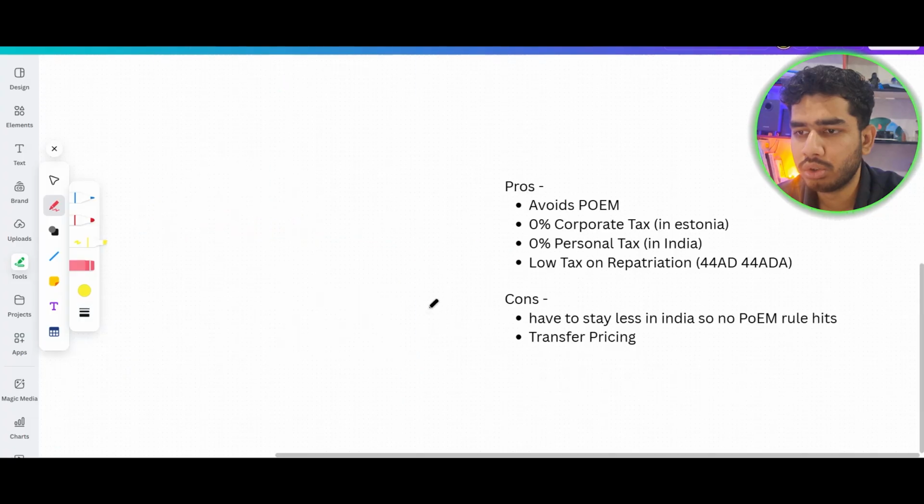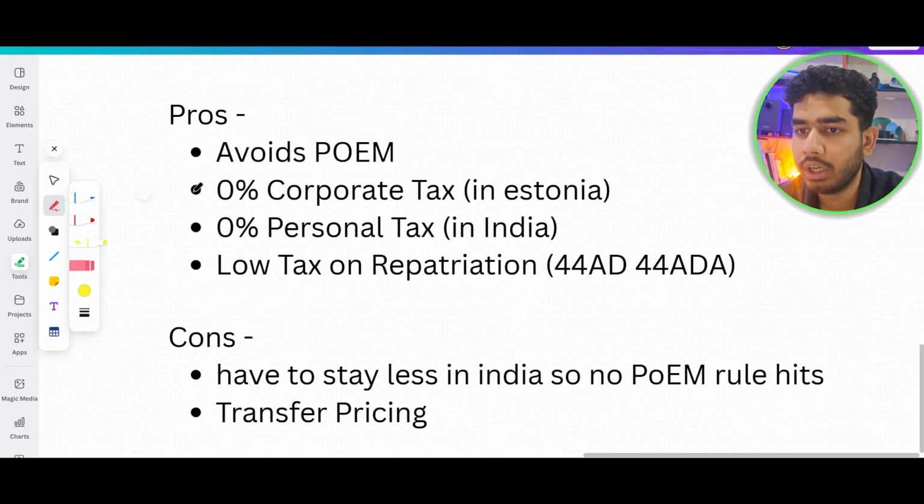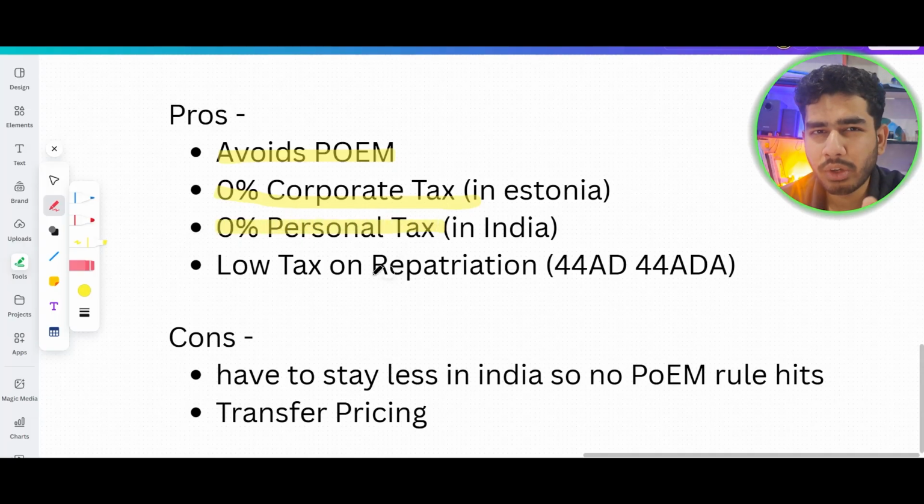Okay. So what are the pros of this? It avoids a place of effective management. You are not managing the company from India, so your permanent establishment as well as your place of effective management doesn't lie here. You are paying 0% corporate income tax in Estonia, as well as 0% personal income tax in India. But you are paying some taxes on your 44AD and 44ADA, since your parents or partner are providing some kind of services to the company.